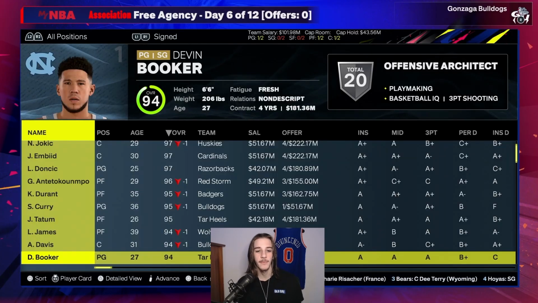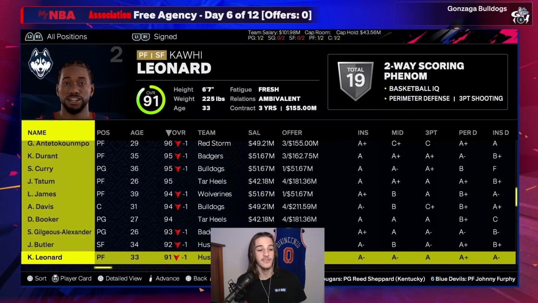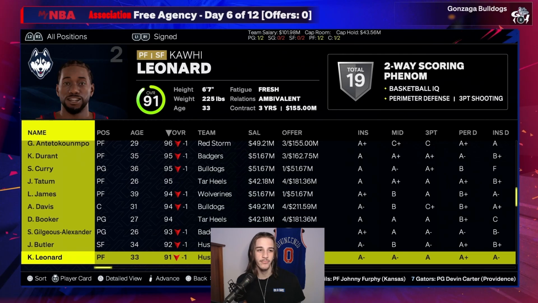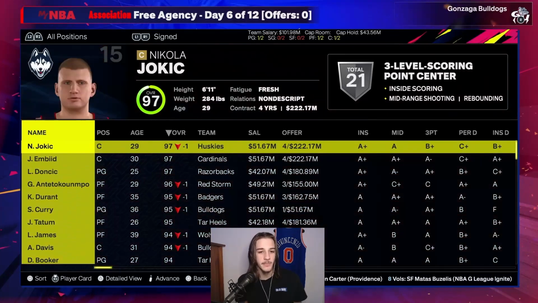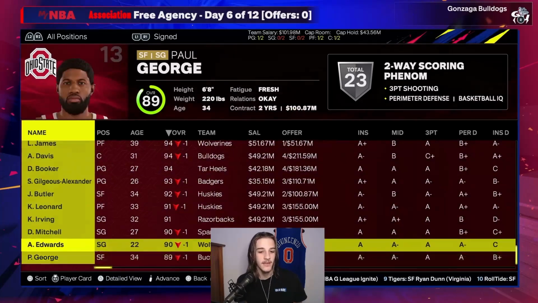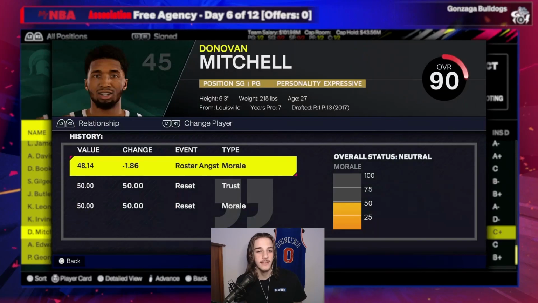Devin Booker commits to UNC. He's going to team up with Jayson Tatum. Kawhi commits to UConn. Now they have Jimmy Butler and Kawhi. That's a pretty good defensive duo. Kyrie is going to commit to Arkansas. Now he's going to be teaming up with Luka. So they're back together. Donovan Mitchell commits to Michigan State.